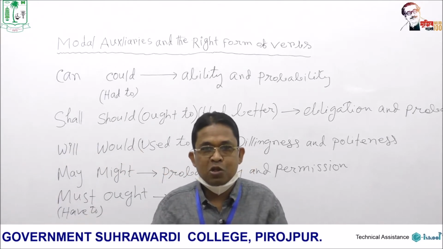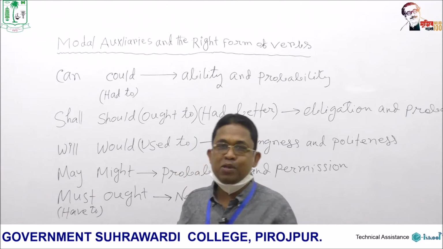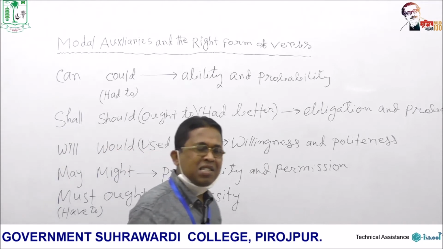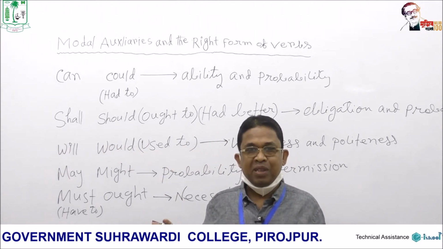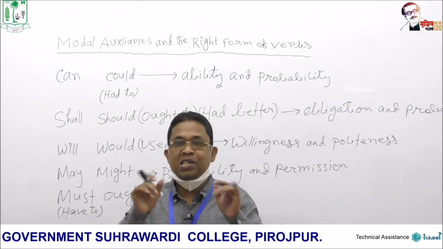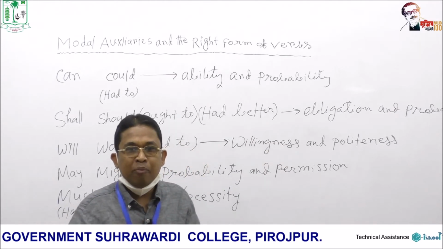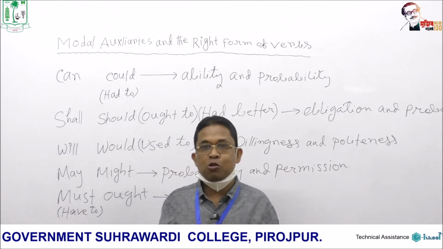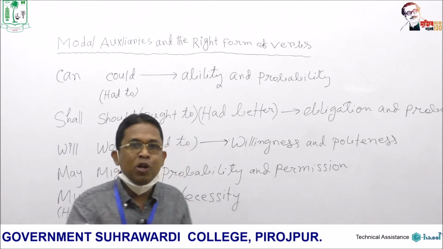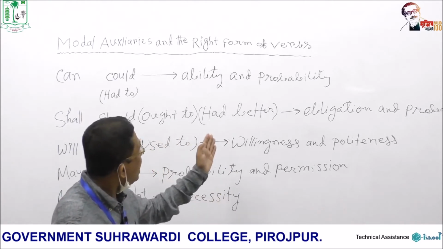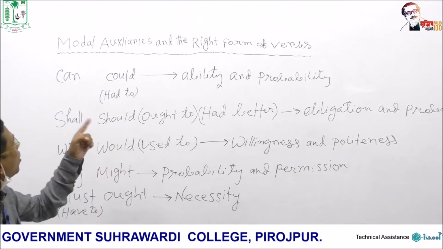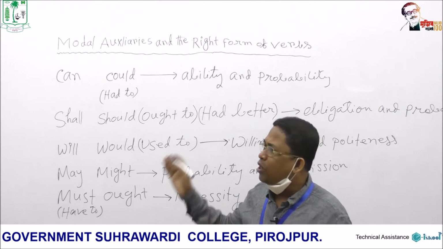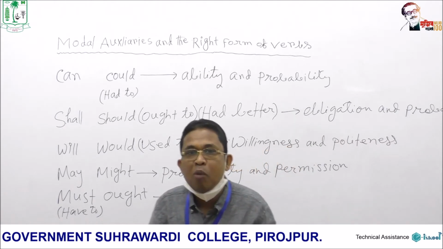Okay, now today's vital question: what type of main verbs should we use after these modal auxiliaries? This is the very interesting thing. This is the essence of today's discussion. That is the million-dollar question that arises. What type of verb should we use after these modal auxiliaries, as our topic today is modal auxiliaries and the right form of verbs. So the answer is that modal auxiliaries always take the base form of main verbs, always.